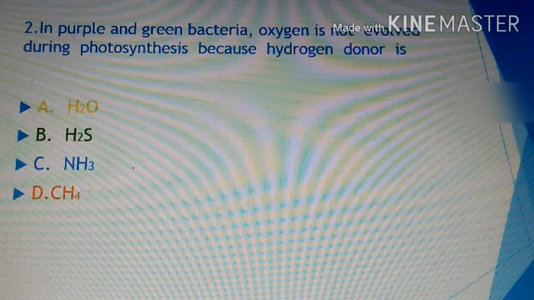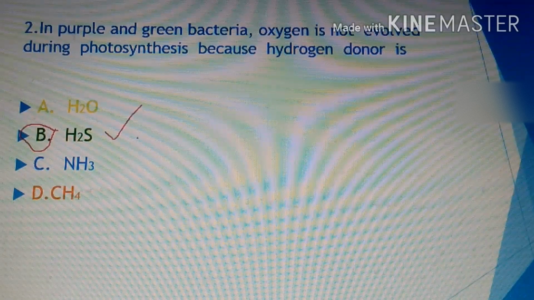According to the old concept, the O2 byproduct comes from CO2 and not from H2O. But after the bacterial photosynthesis performed by Van Niel, the new concept is that the O2 byproduct comes from H2O and not from CO2. So here the correct option is B, H2S. You have to remember this. This is also a nice question.